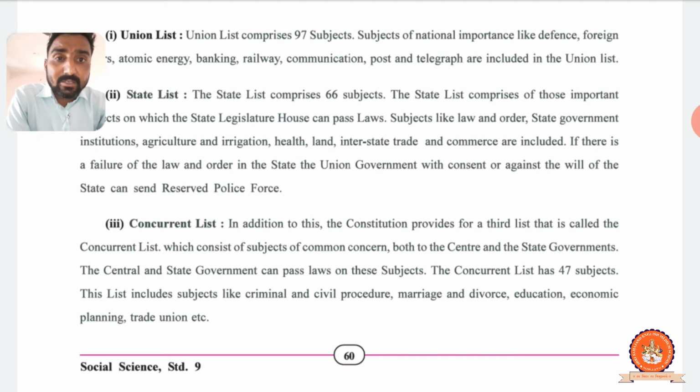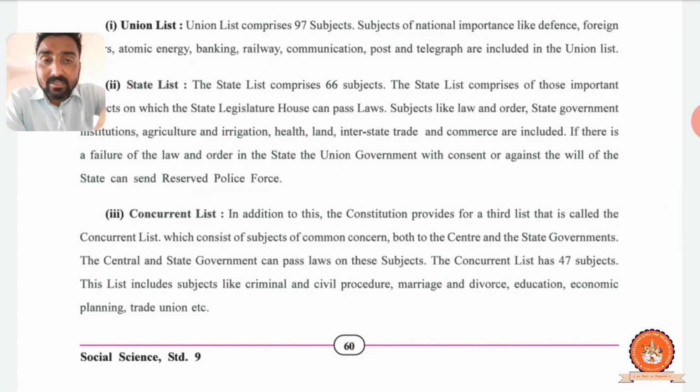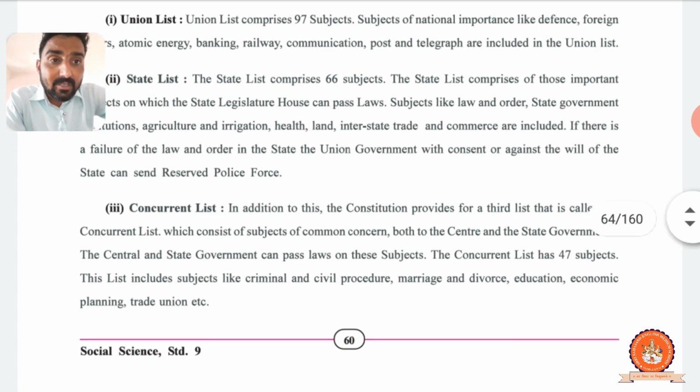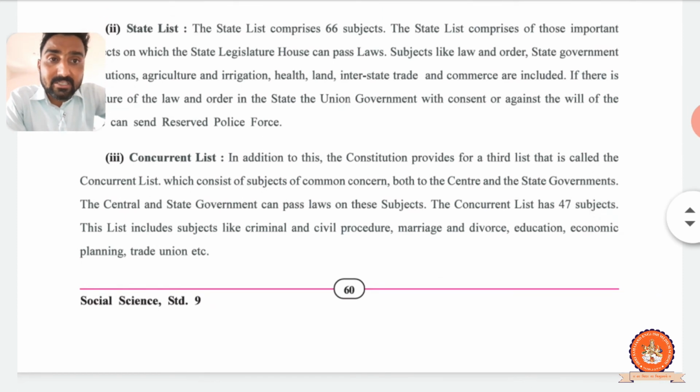Concurrent list, that means what? The concurrent list consists of subjects of common concern to both the center and the state government. Please underline what the concurrent list is. It comprises subjects of common concern, that means both are relevant, the state is relevant and the center is relevant also. The center and state government can pass laws on these subjects. These are the common concern subjects, so the center government and state government can both make law and regulation.